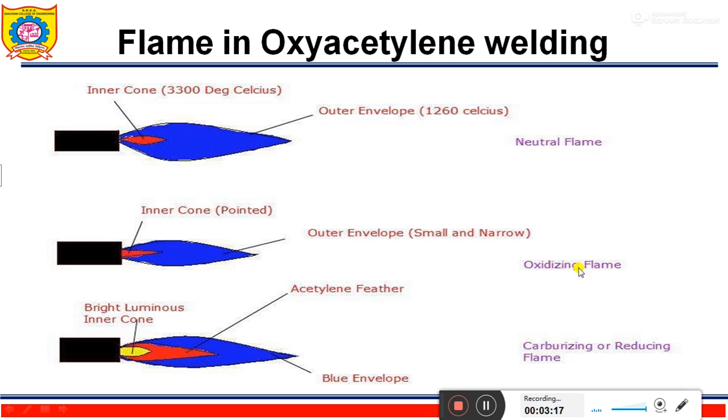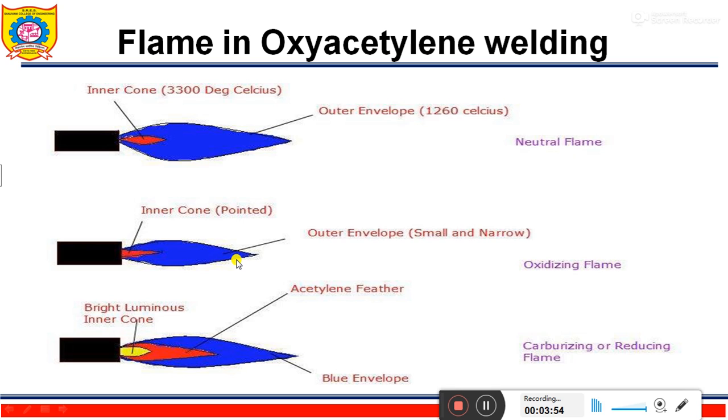Now the oxidizing flame. How does it look? What is the application of this? After the development of the neutral flame, if the oxygen supply is further increased, then the oxidizing flame will be produced. It is recognized by a small white cone which is shorter, much bluer in color and more pointed than the neutral flame. This flame is hotter than the neutral flame because of the excess oxygen, which causes the temperature to rise up to 3480 degrees Celsius.